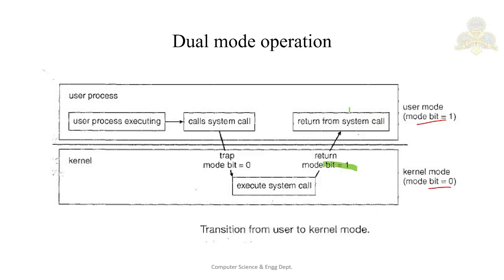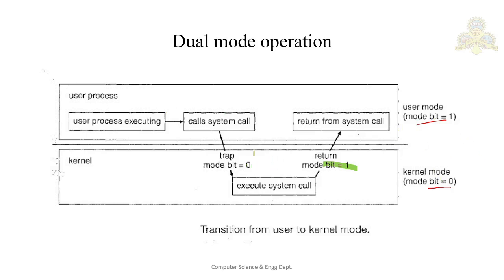At system boot, the hardware starts in the kernel mode. The operating system is then loaded and it starts user applications in the user mode. Whenever a trap or an interrupt occurs, the hardware switches from the user mode to kernel mode, that is by changing the bit from 1 to 0.